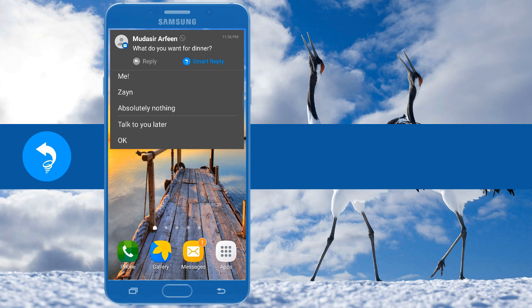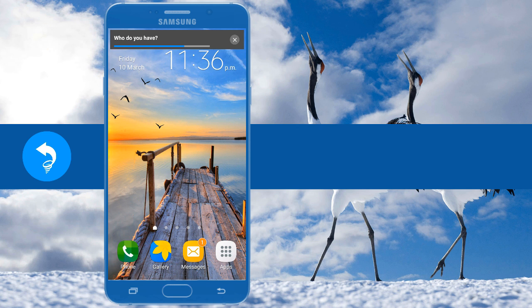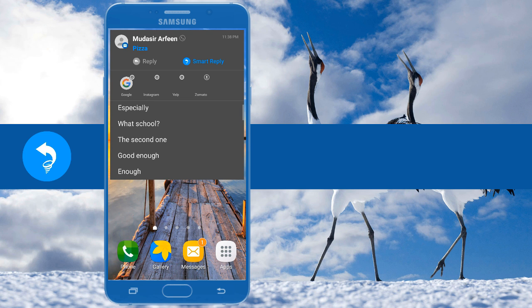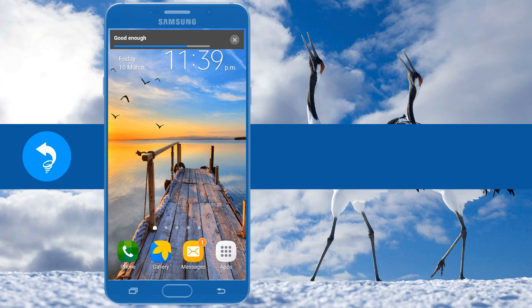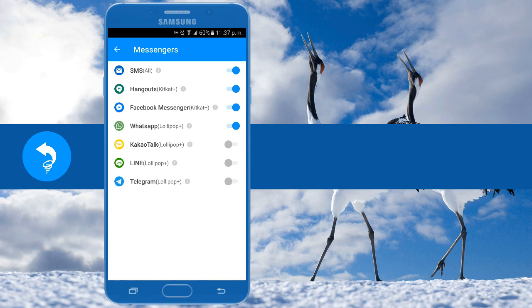You can select Smart Reply to see a list of responses that Fluentty generates. It also automatically creates a list of the 10 replies that you use most frequently, saving you the time of having to type them over and over again. This app is free and works with the messengers you already have, including SMS, WhatsApp, Facebook Messenger, KakaoTalk or Google Hangouts. No need to join a new service and invite your friends.